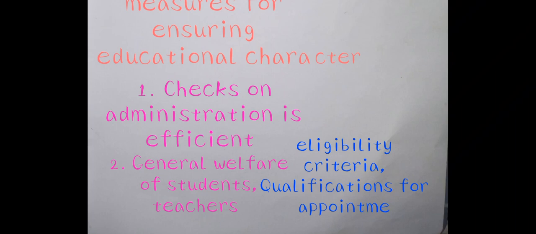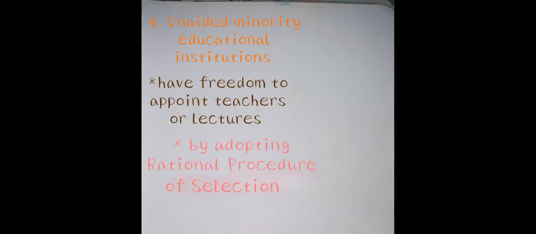Okay, so whenever there are unaided minority educational institutions, they have the freedom to appoint staff like teachers, lecturers, by adopting a rational procedure of selection. Here rational procedure means knowledgeable workers or knowledgeable teachers. So unaided minority educational institutions have the freedom to appoint teachers or staff, but they have to adopt some rational procedure for selection. Here knowledgeable workers are very important in any educational institutions which belong to the minority group.